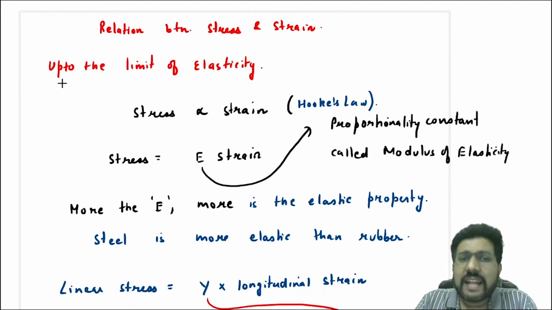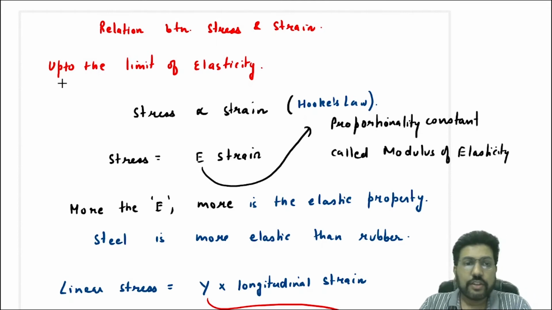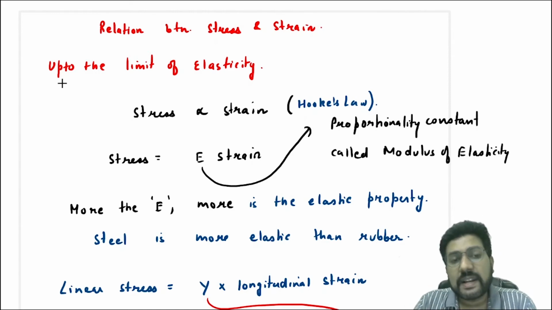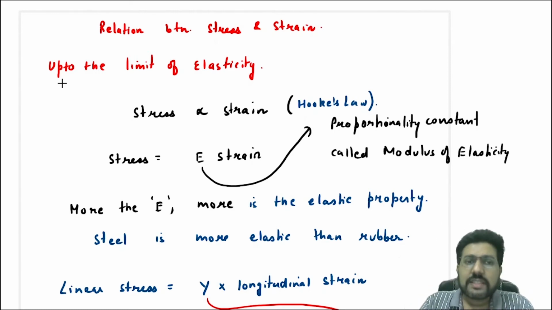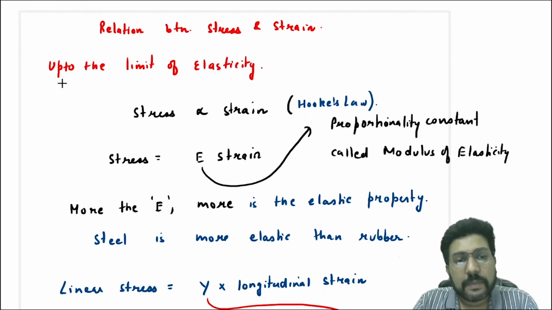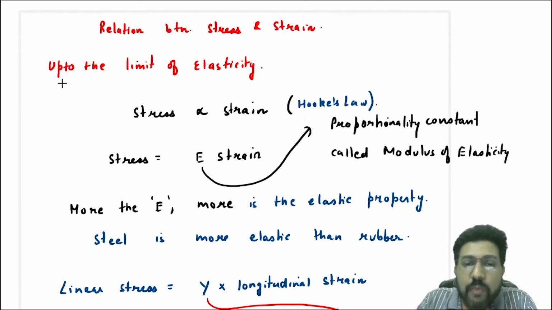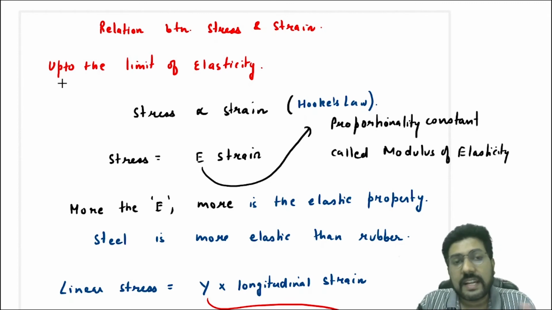The proportionality constant is represented with E, and that is called the modulus of elasticity. So stress is equal to the modulus of elasticity multiplied by strain. The greater the modulus of elasticity, the greater is the elastic property. So steel is more elastic than rubber, as we have discussed. That means steel has a higher modulus of elasticity compared to rubber.